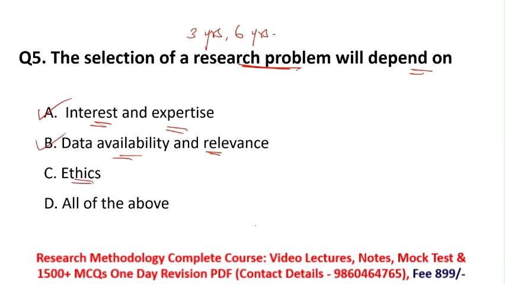Yes, your research problem should be ethical, so that you can do your research and someone can read it. So option C is also correct. All these three options are correct, so the correct option is option D, all of the above.